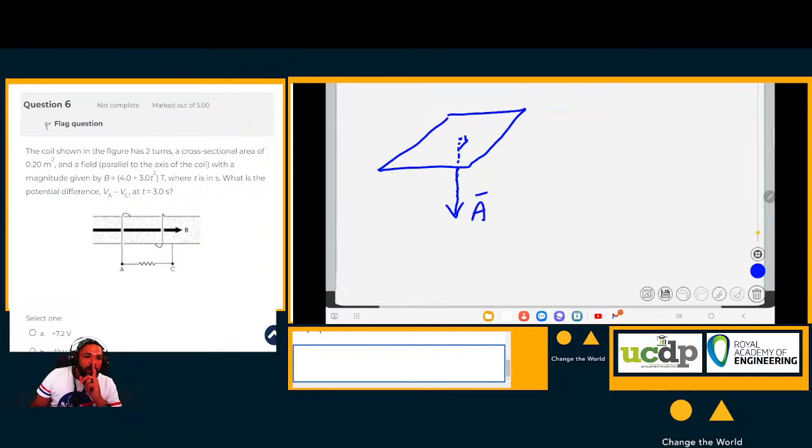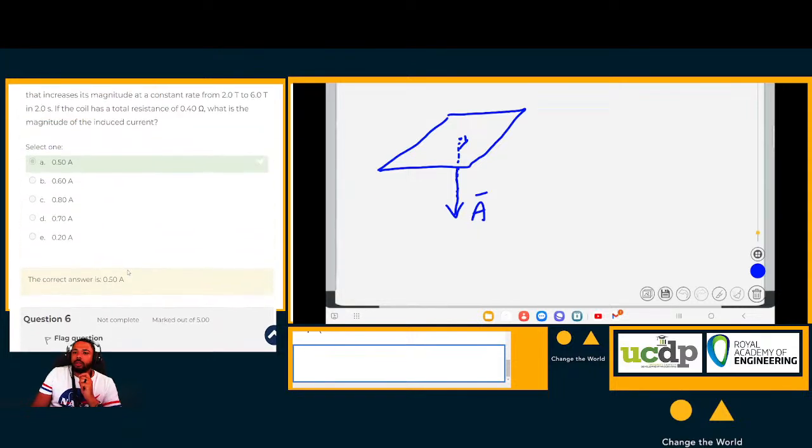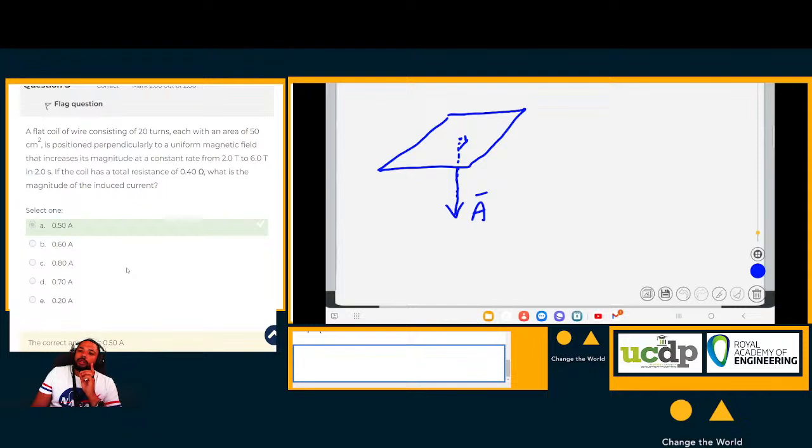But then they tell us in this problem that the cross-sectional area... Oh no, this is another question. Let me just go back to that question. Then they tell us here that the area is positioned perpendicular to a uniform magnetic field. If this is the area, remember they don't say perpendicular to the vector itself. It says the area of this sheet is perpendicular to a vector.